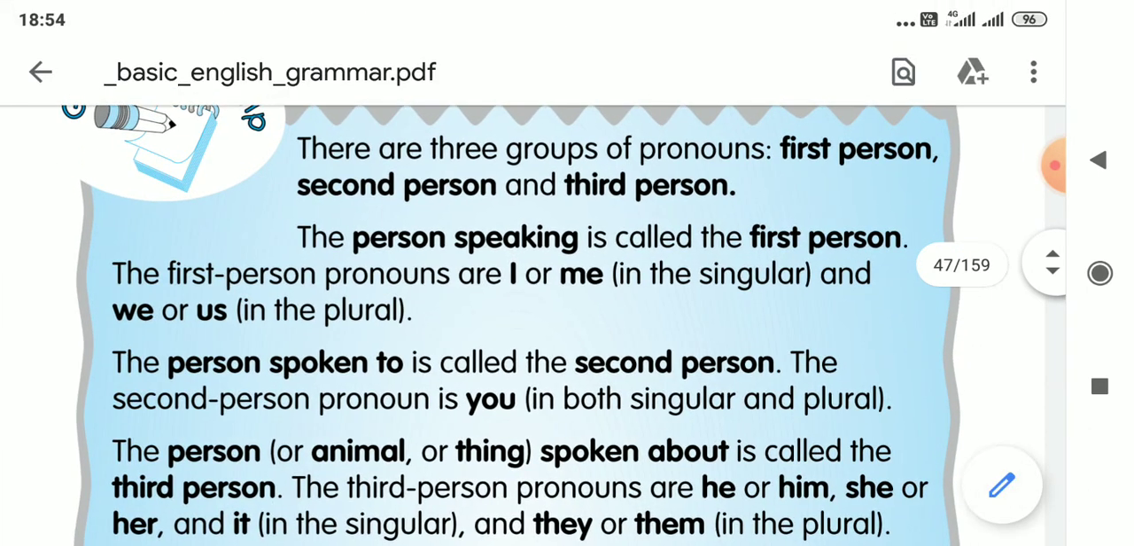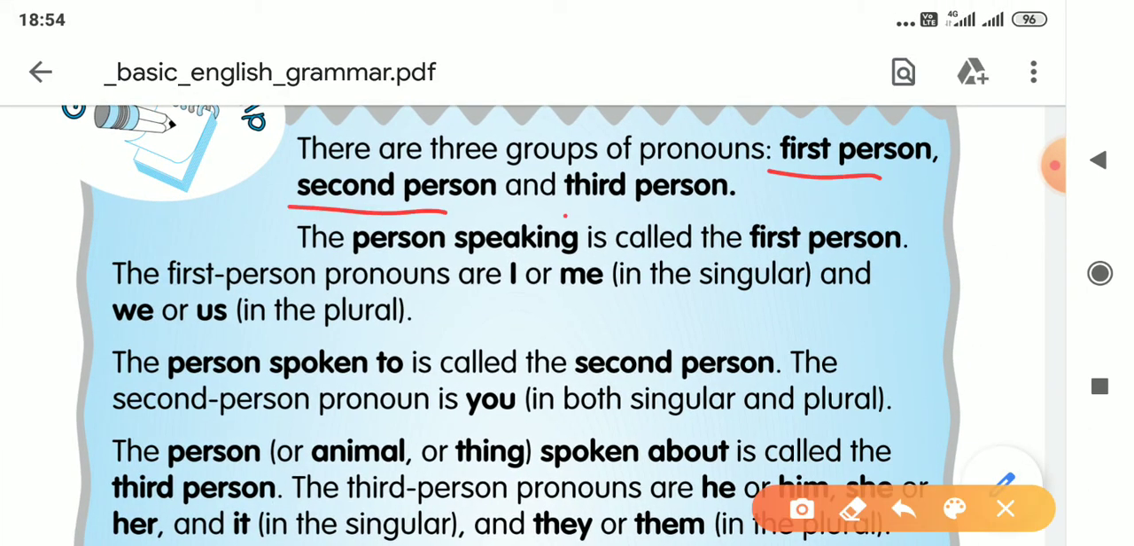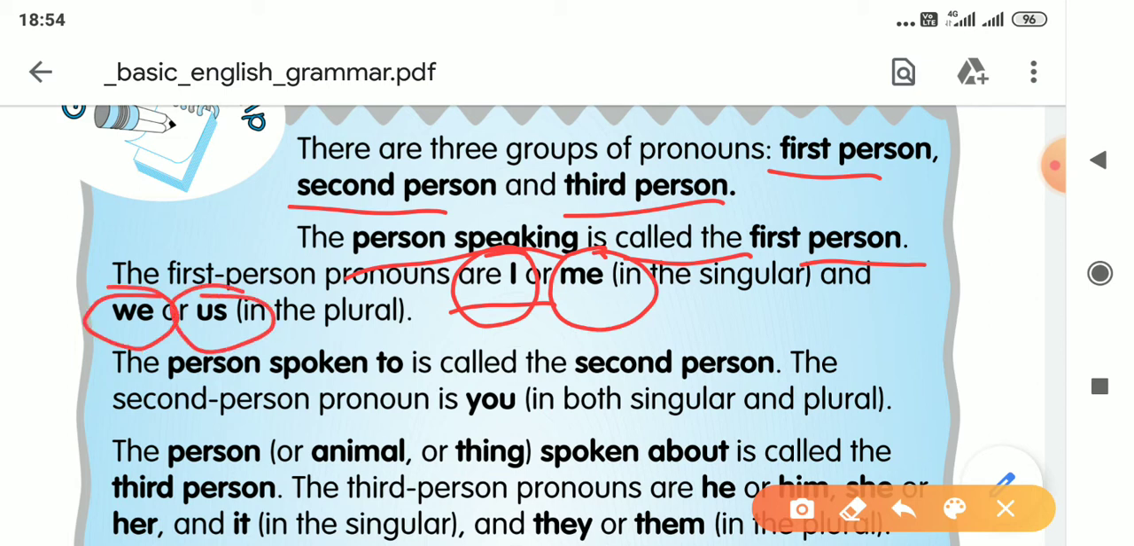Here you can see first person, second person and third person. In English pronouns, there are three groups of pronouns: first person, second person and third person. What is first person? The person speaking is called first person. In first person, I is first person singular and me is the objective of that one. We is first person plural and us is the objective case of that one.